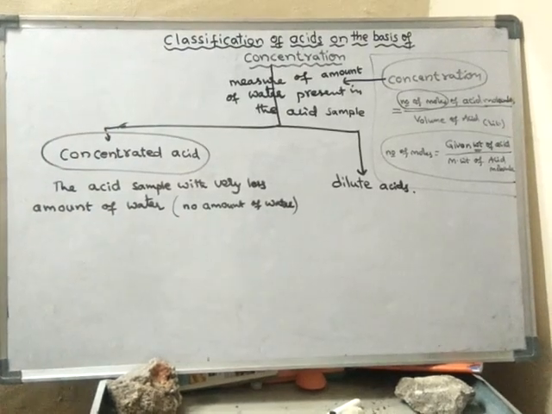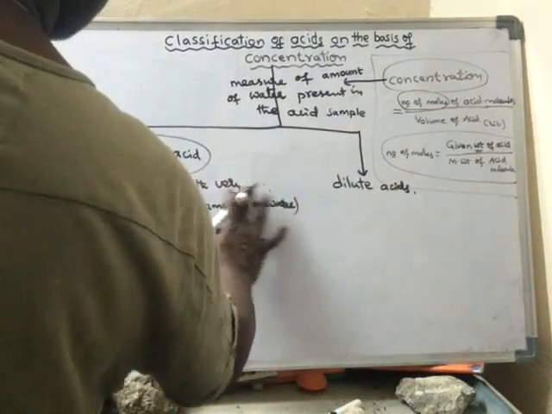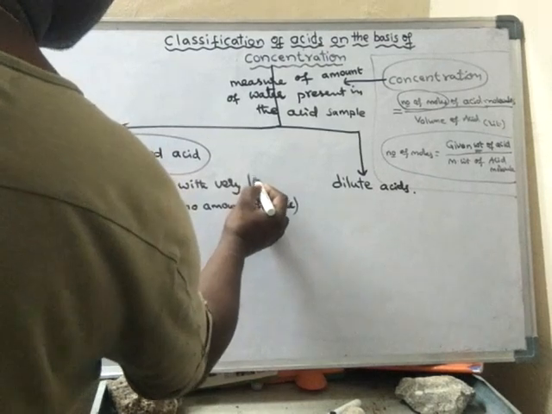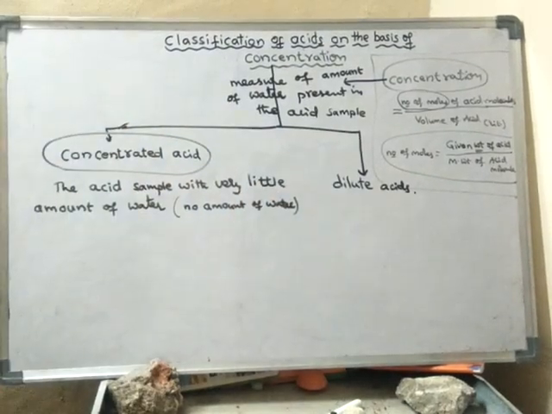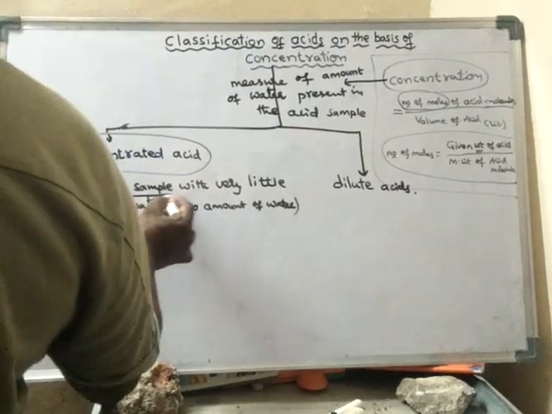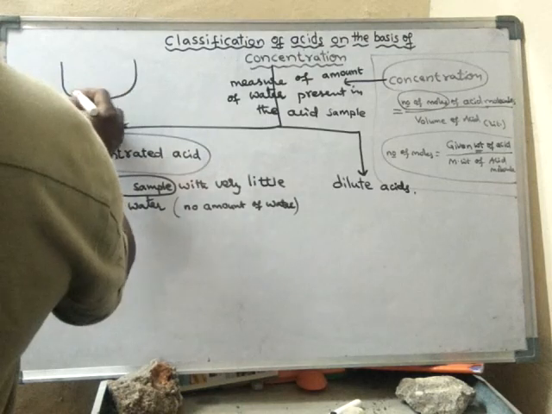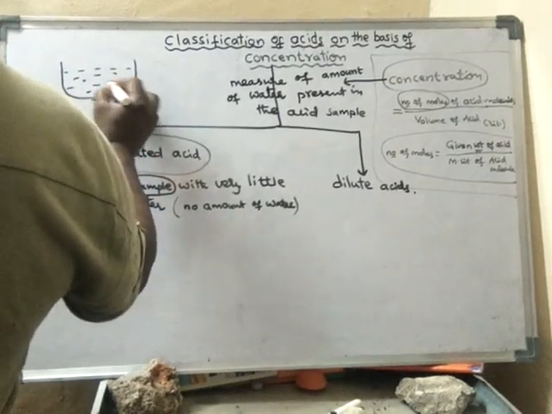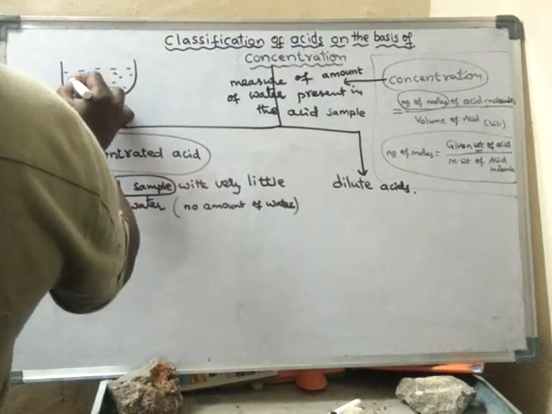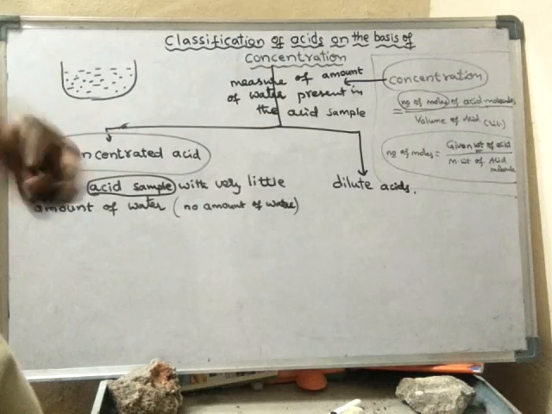Or else, if water is present, it should be in less amounts. Very little amount of water is present in the given acid sample. Suppose I have taken an acid solution. The acid solution always contains acid and water generally.